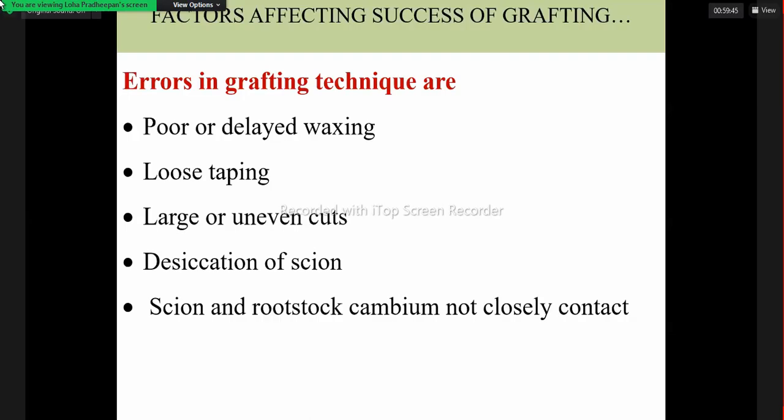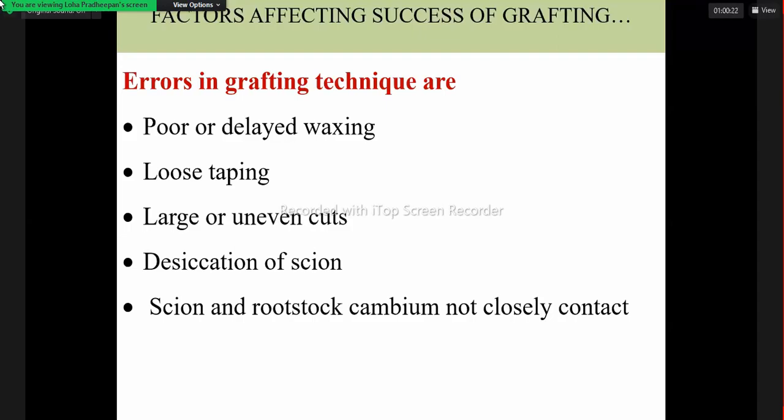If we wrap the grafted or budded portion late, that can influence the success. While wrapping, if the wrapping is loose, that is also not successful. Even uneven cuts matter, because while incorporating the scion into the rootstock we have to make even cuts, and the size of the cut should be in a position to join. If we make a large or uneven cut, it can cause problems.